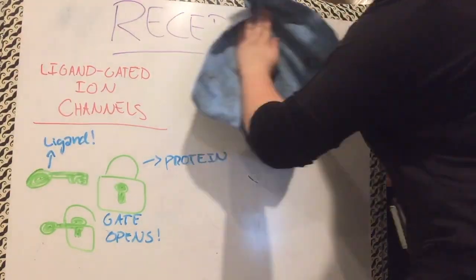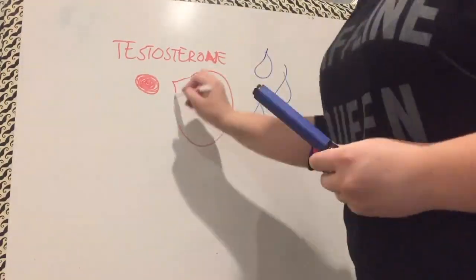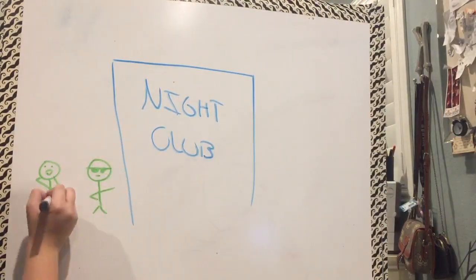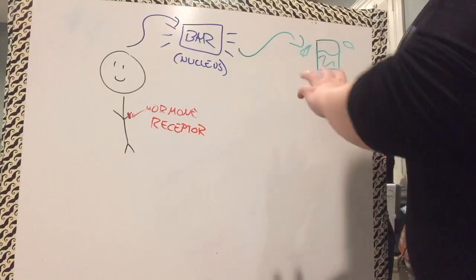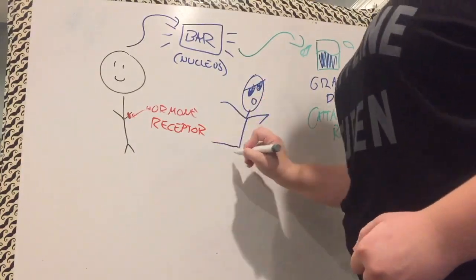Some molecules are hydrophobic, like lipids, and readily get into the cell. Think of it like a nightclub. The bouncer lets you in, but then you have to get a wristband, bind to a hormone receptor complex, enter the bar, or enter the nucleus, grab a drink, attach to RNA, and act as a transcription factor so certain genes express themselves, like getting drunk and dancing on the table.